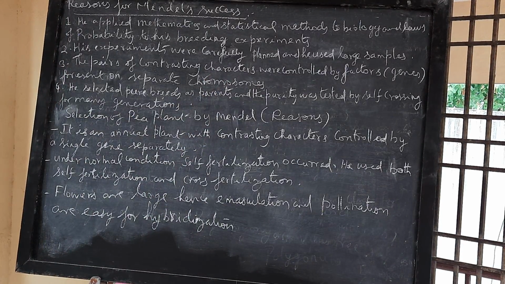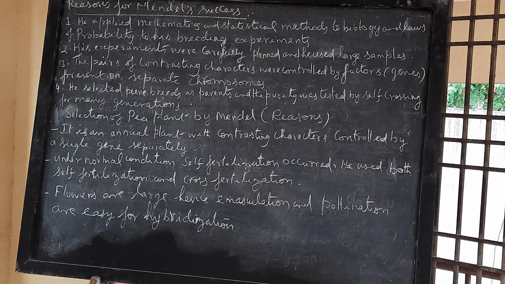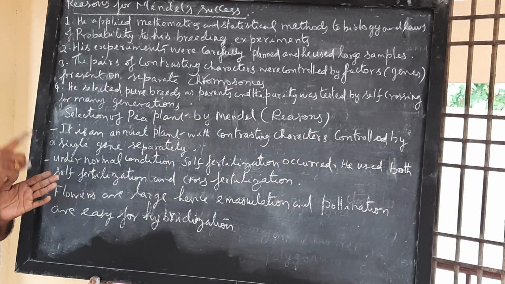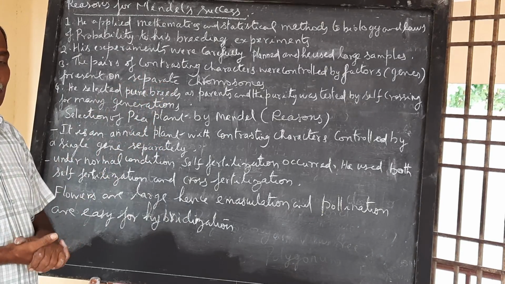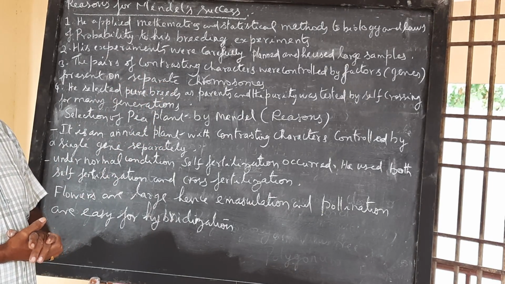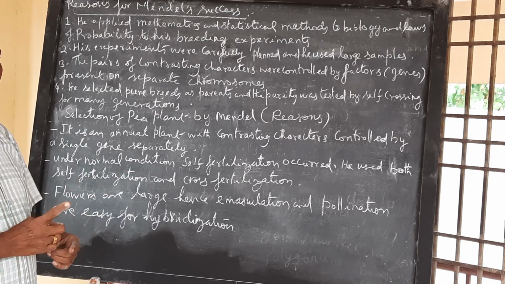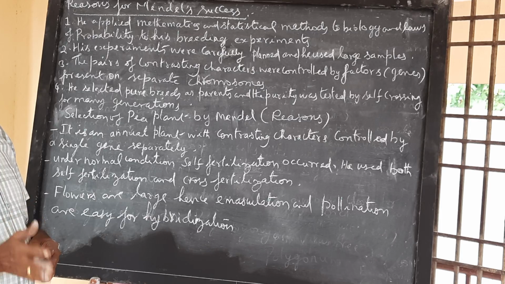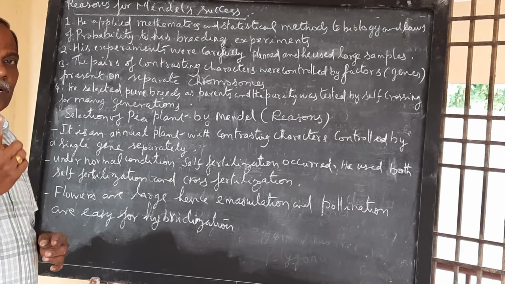Actually, in garden pea, only 7 pairs of contrasting characters were obtained, controlled by genes located on 7 pairs of chromosomes. In pea, there are only 14 chromosomes, 7 pairs. So one gene per chromosome, one factor per chromosome.